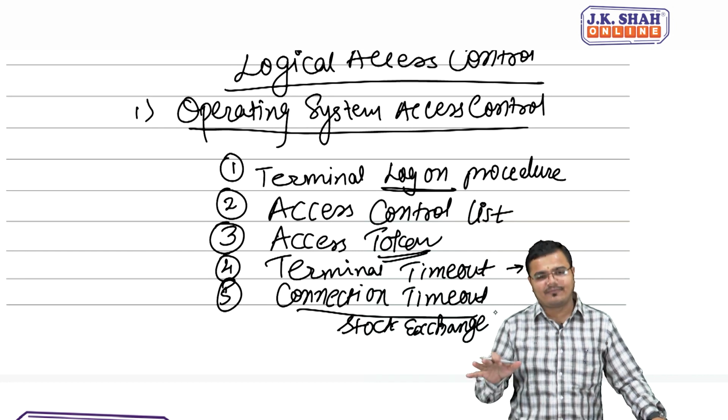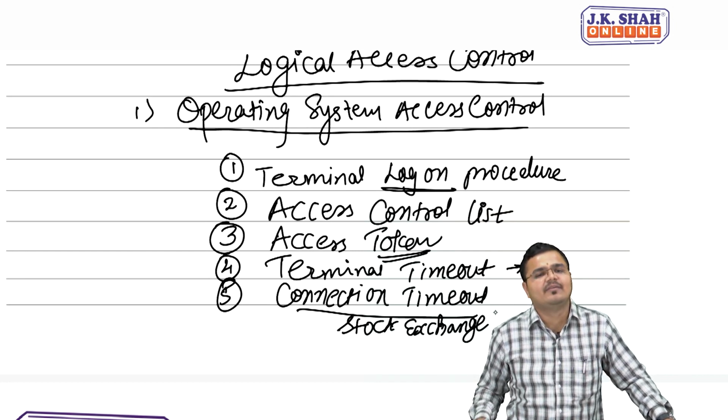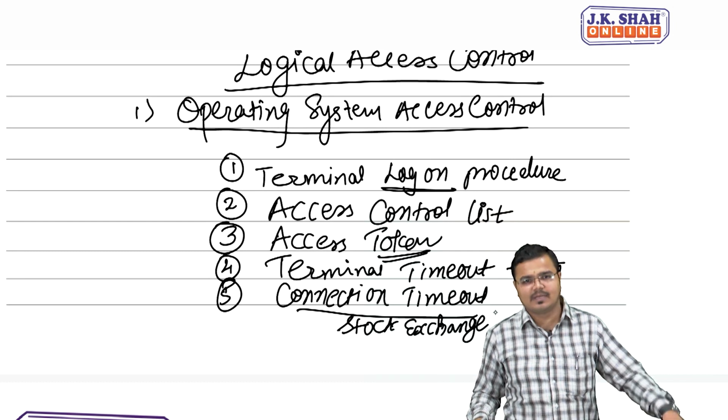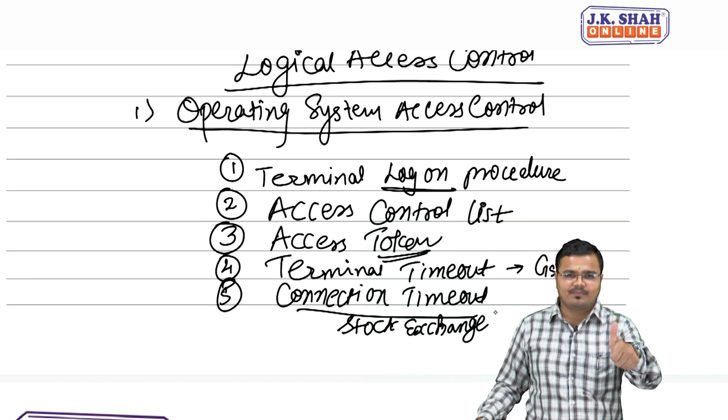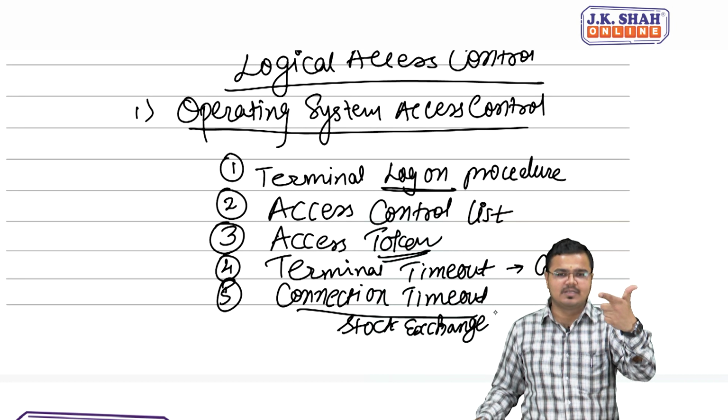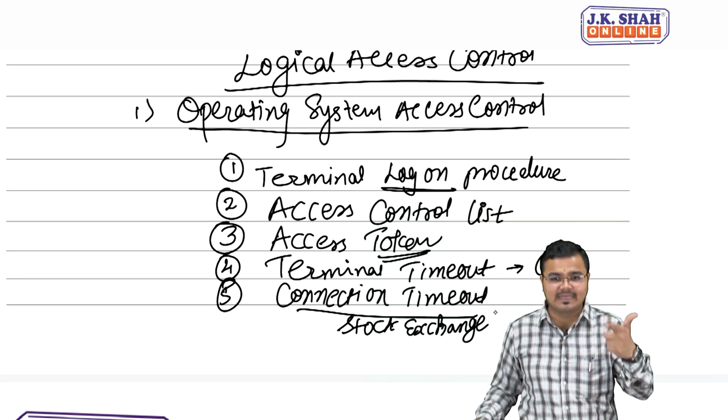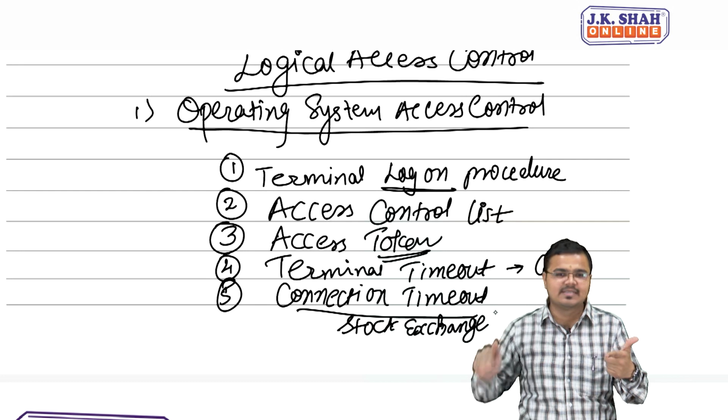So we have 5 major things by which we can protect our operating system access control. Number 1, terminal logon procedure: user ID and password. Access control list: the list of people who are allowed access, and also what kind of access is given to them.